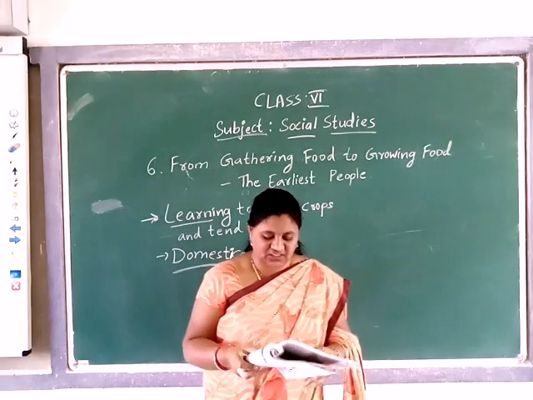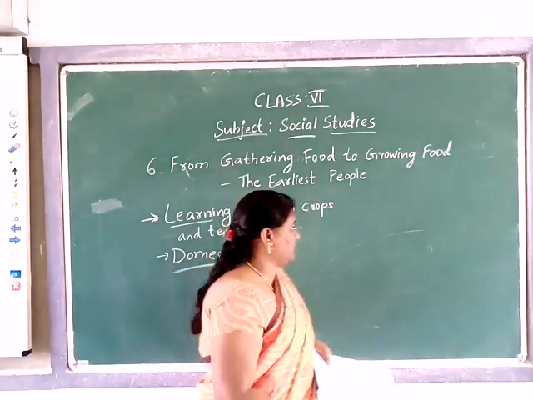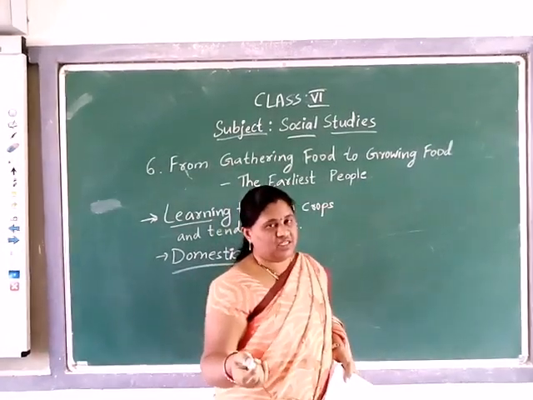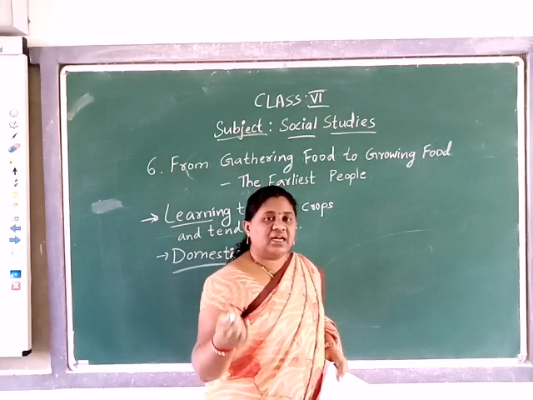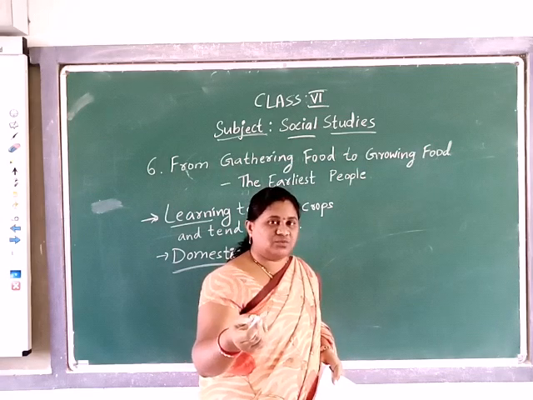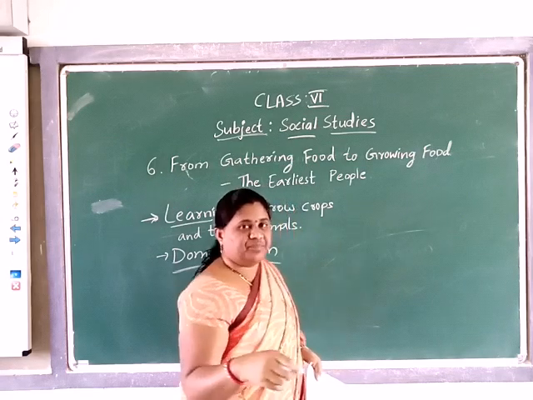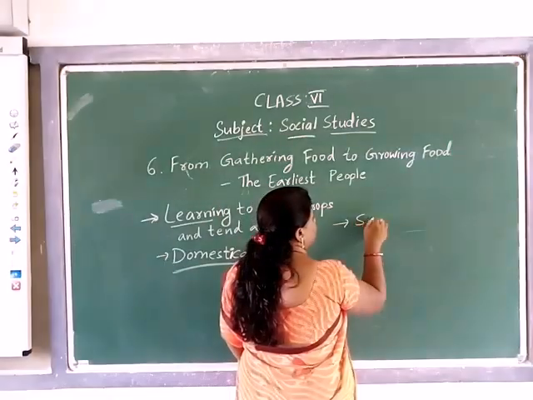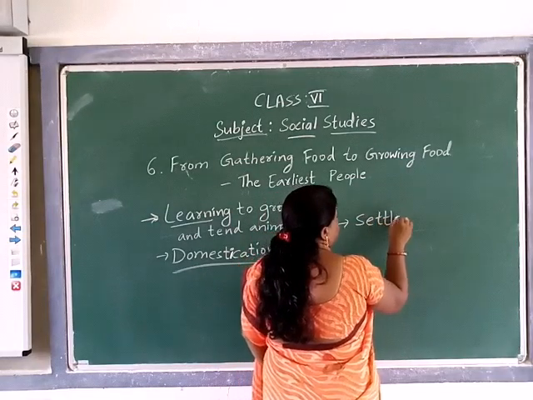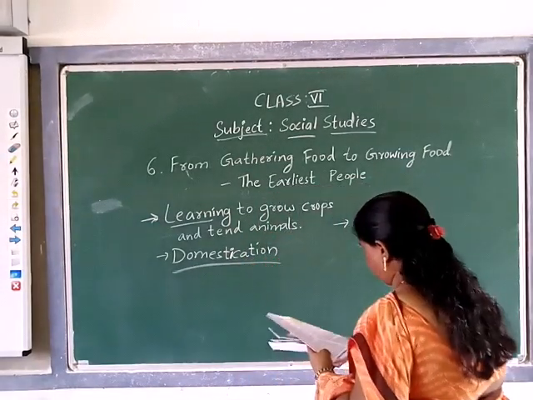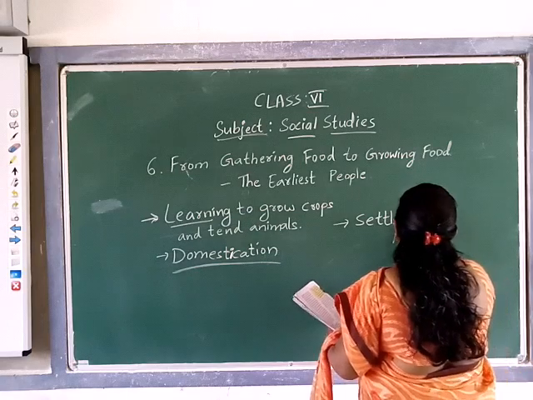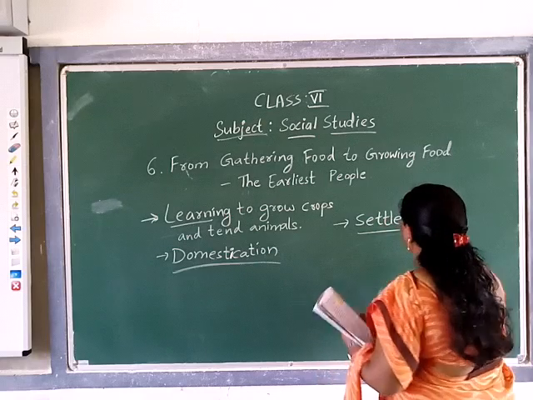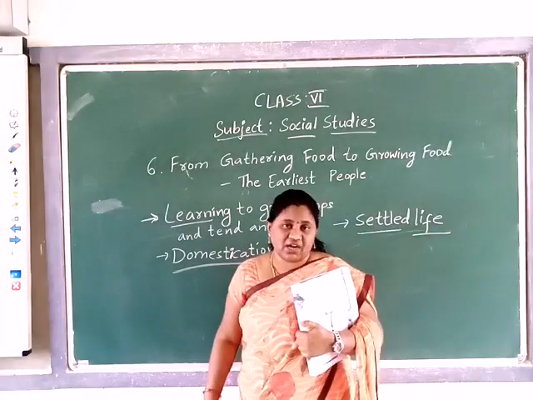Next, settling the land. So in this way, they started domesticating animals and plants. They started cropping techniques also, fertilizing the soil by using manure and all. Then the next is settling the land. They go for houses to be built in the place, and as years passed, they lived there.